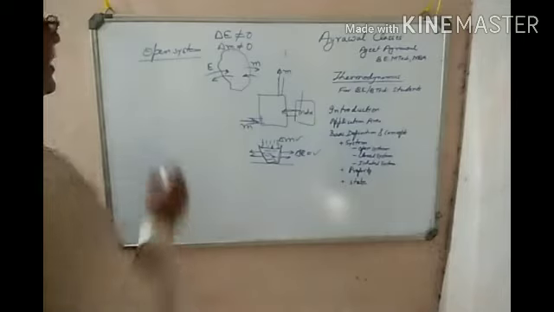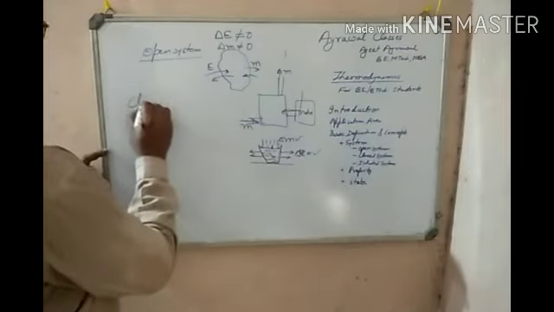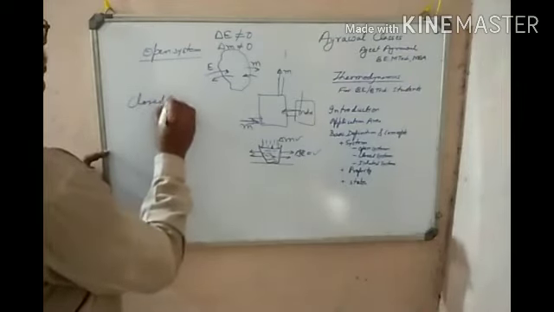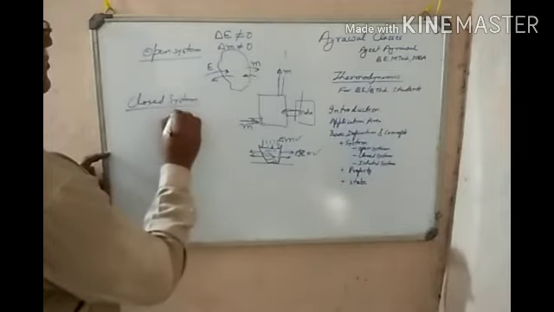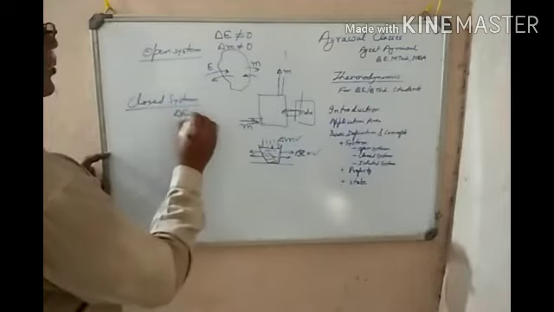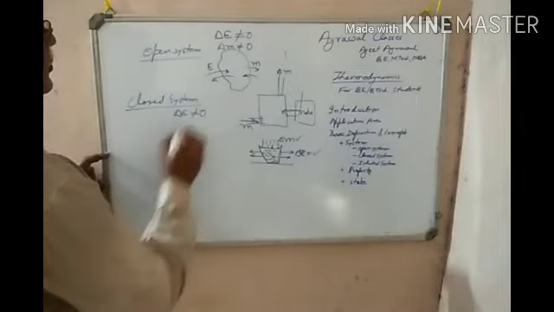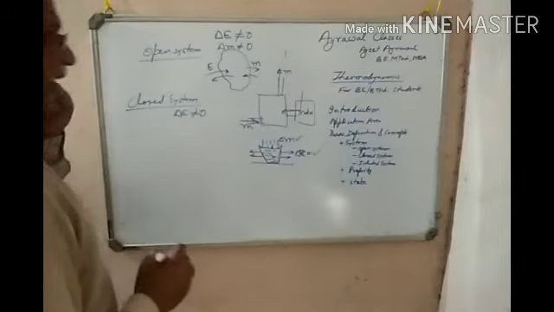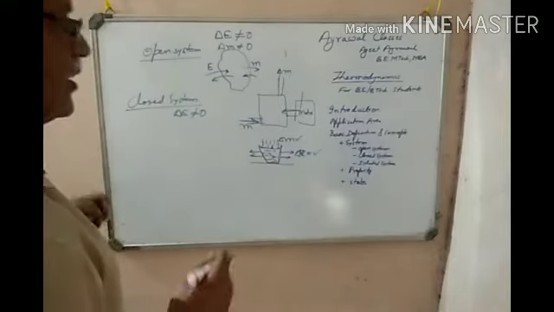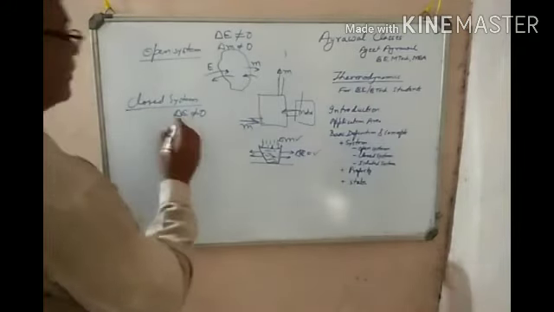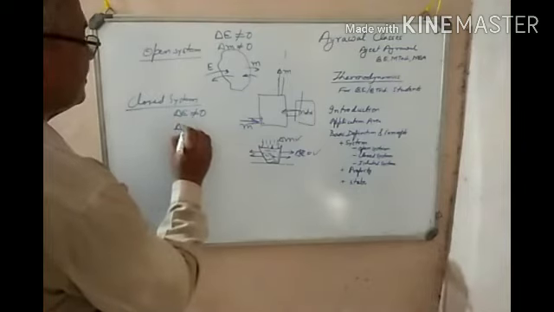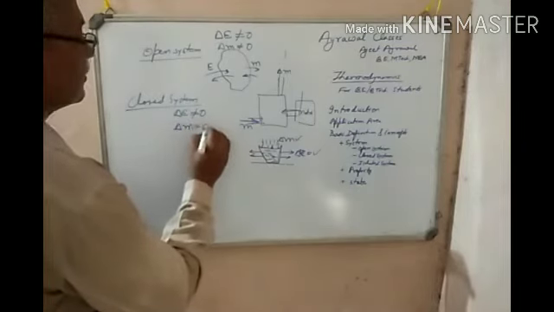The next system we consider is a closed system. In a closed system, change in energy during the process will not be zero. That means energy is either going in or out or both. But change in mass during the process will be zero.